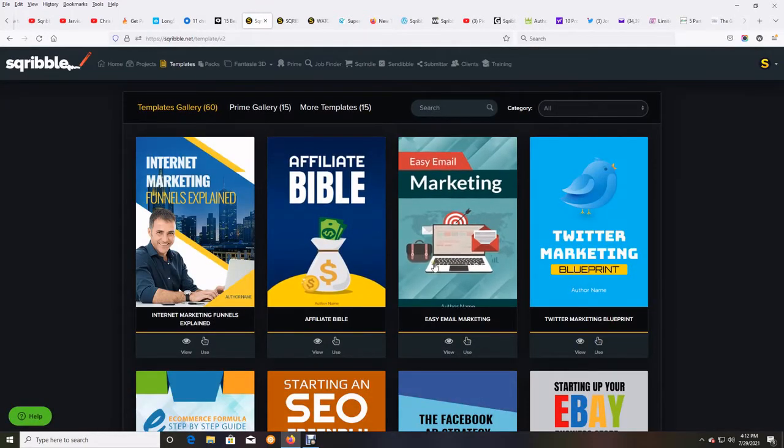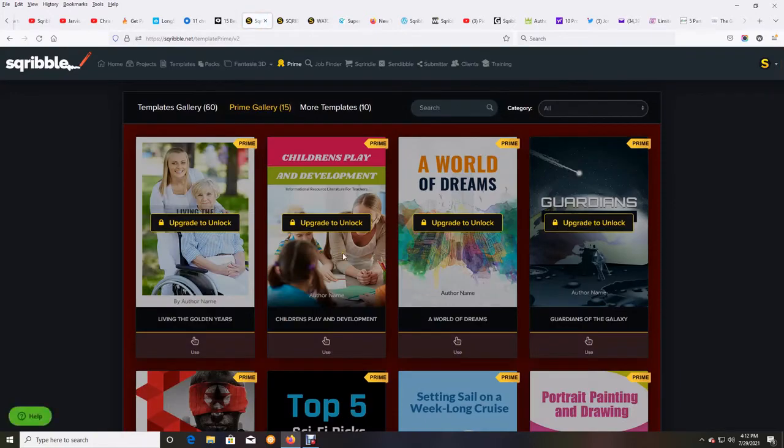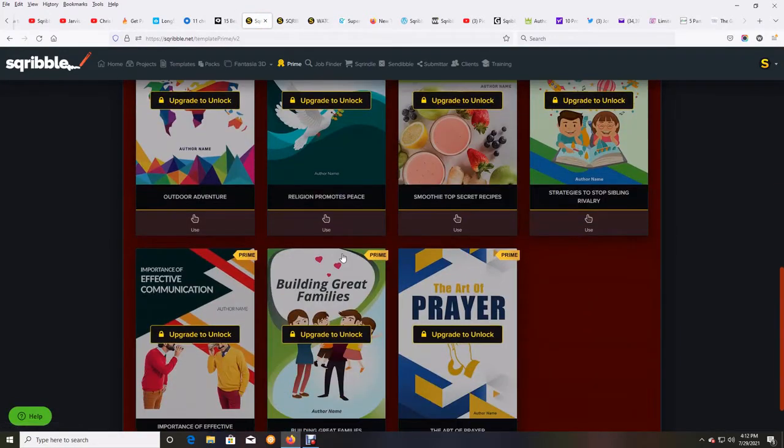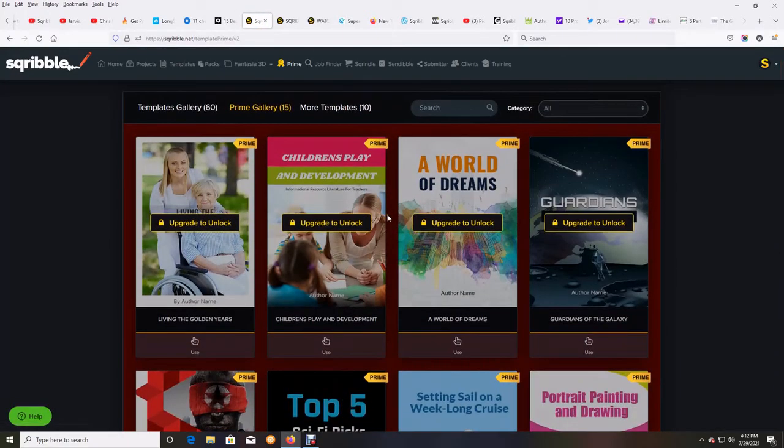It does its little thing and loads templates. And you can see here, Prime Gallery. You can see these ones will be locked because these are an add-on product. And again, I'm not trying to repeat myself, but it's important to understand. The more you understand in marketing, the easier time you'll have with it. Every product or service basically always has an upsell. They always give you a basic product that does everything that they state, and then you can get more.